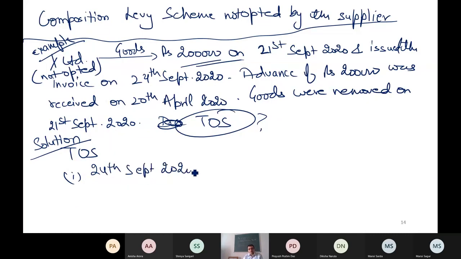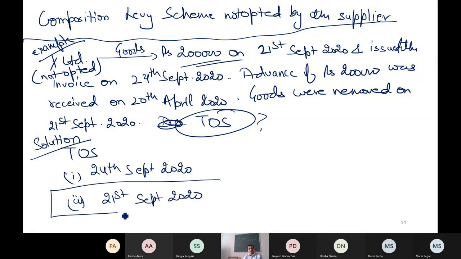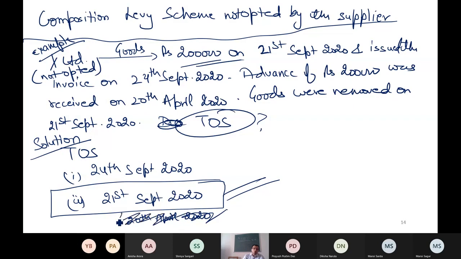And what is the last date? The last date is before removing, 21st September 20. So what is the answer? Earliest, 21st September 20. This is the answer. Advance date was in fact earlier than both these dates, but still that is not relevant. Government said no, advance is not considered when you have not opted to pay tax under the composition levy scheme.